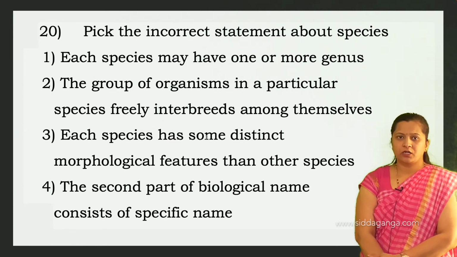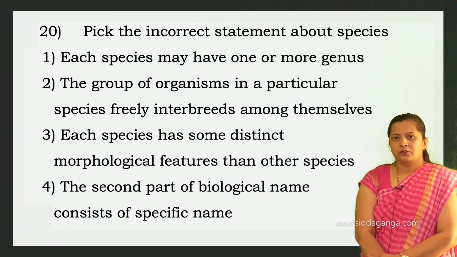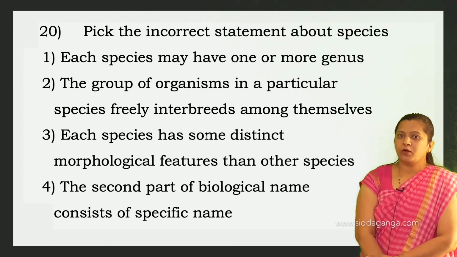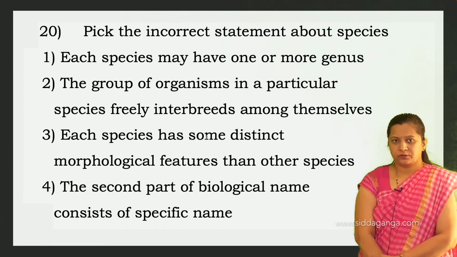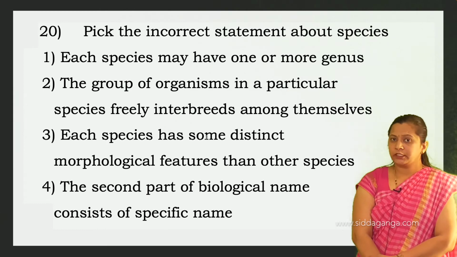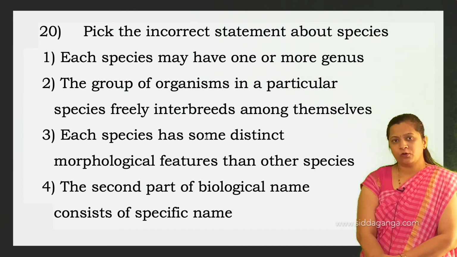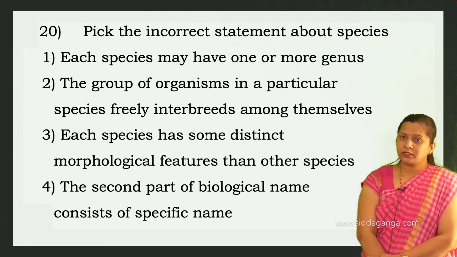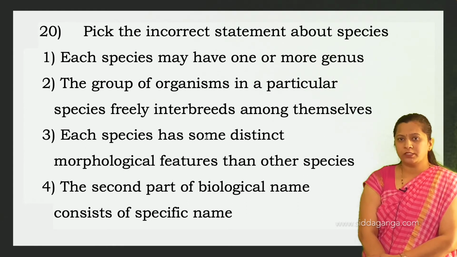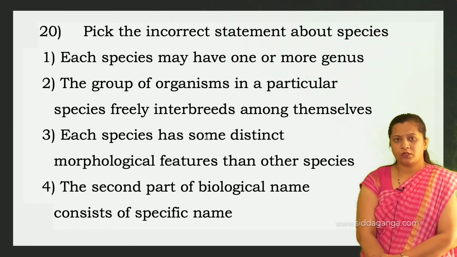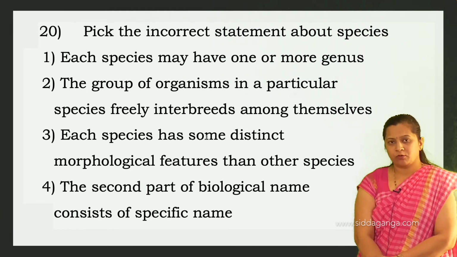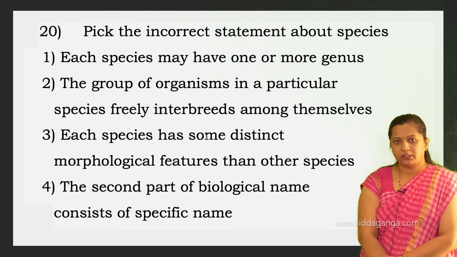No, it is a wrong statement. Each genus may have one or more related species. Here they have given that each species may have one or more genus. No, related species are placed under a single, that is the common genus, one single common genus. So the first statement they have given is the incorrect one.